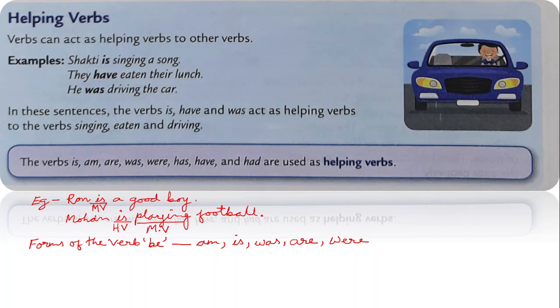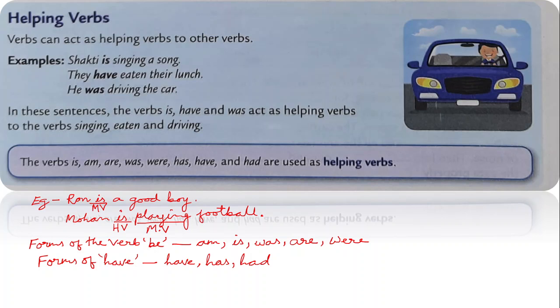Another one is forms of have. Forms of the verb have: have, has, and had in the past tense. So we need to remember the different forms of the verb be. Am is for first person, one who is speaking, singular: I am.